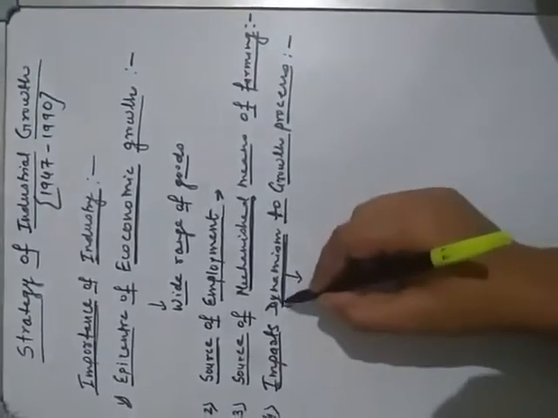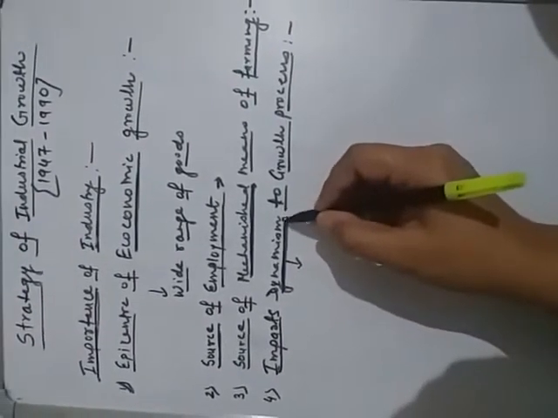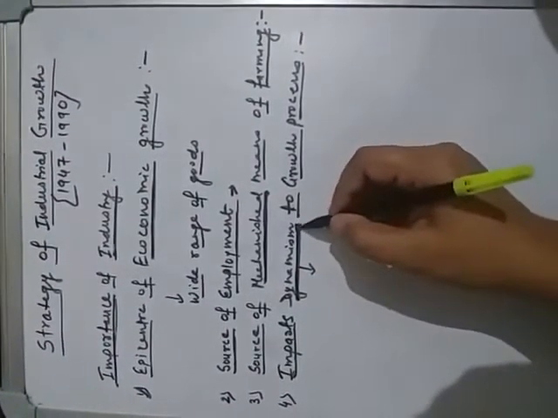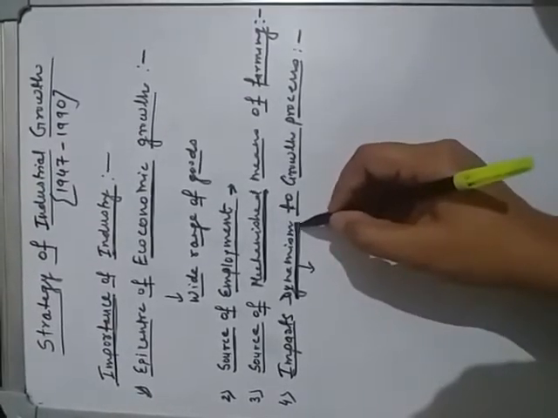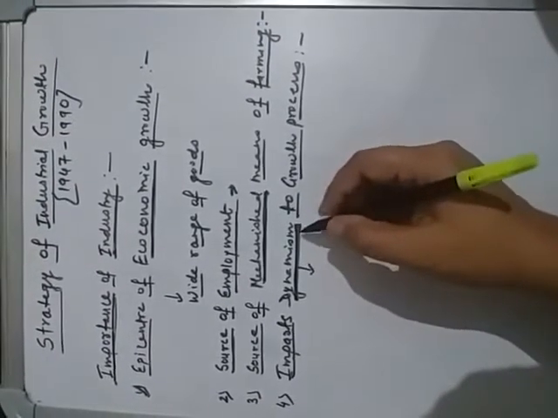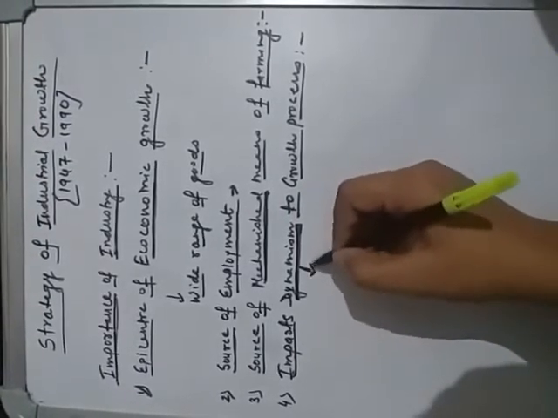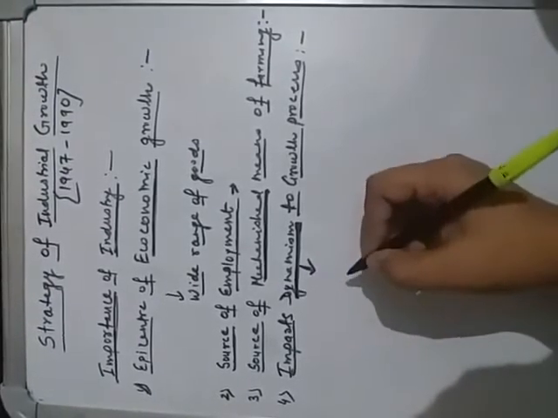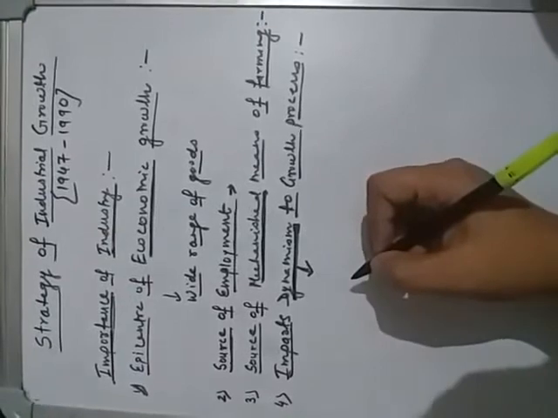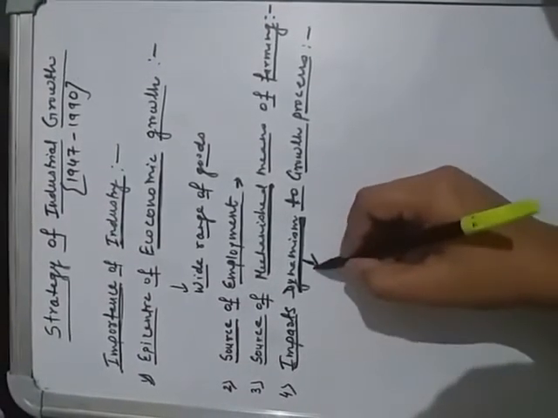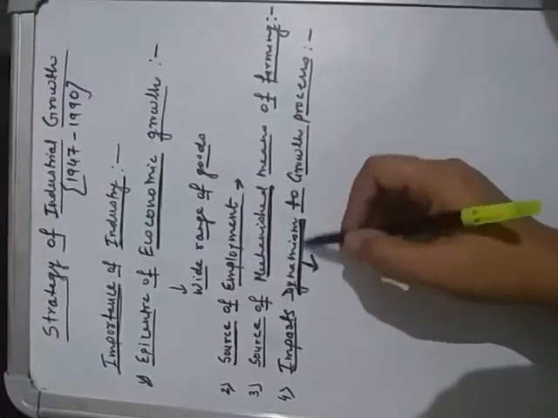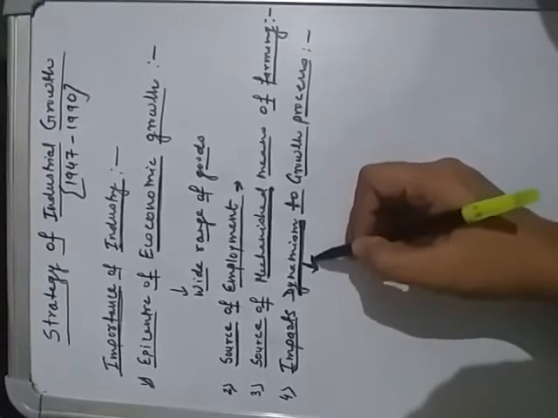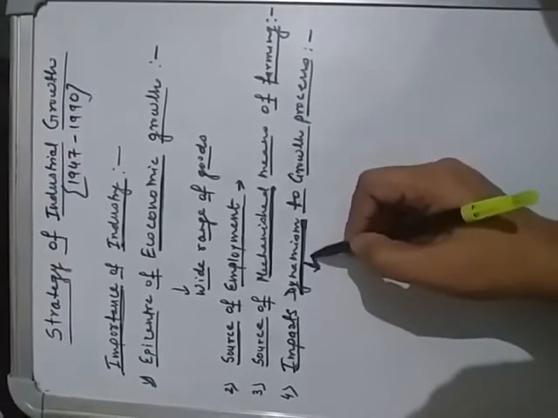Industry provides a new dimension in human life, because if there were no industry, people's lives would be restricted only to food for survival. With the help of industry, it provides a new dimension to human life. It has generated a wave of consumerism, meaning a wide variety of goods and services. Industry provides a wide range of goods and services, and that gives a new dimension to human life.